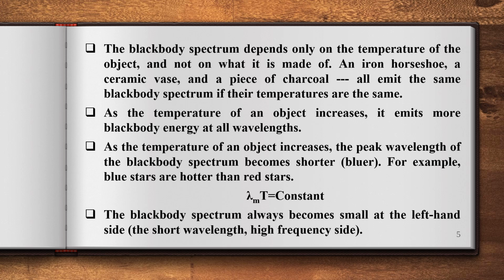Coming to the last one, the black body spectrum always becomes small on the left hand side. On the shorter wavelength, higher frequency side, we observed that the spectrum is always lower. To explain this observed spectrum, initially the classical approach is like this.